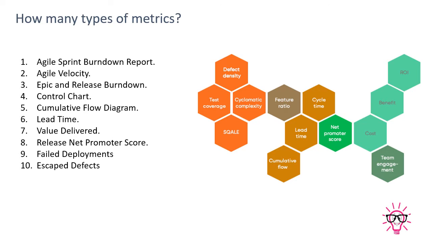Now what is a Kanban metric? Kanban metrics focus on workflow, organizing and prioritizing work and getting it done. A common metric is the cumulative flow.